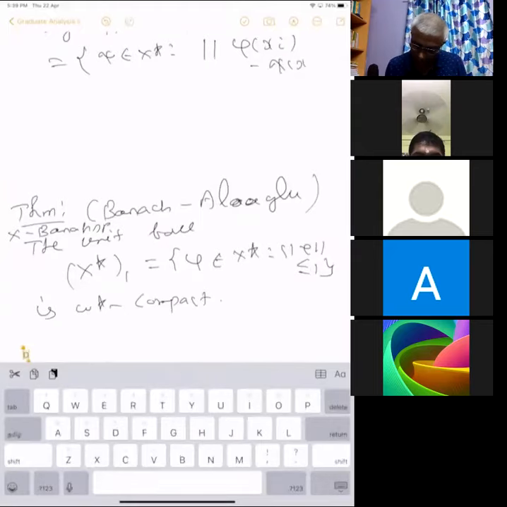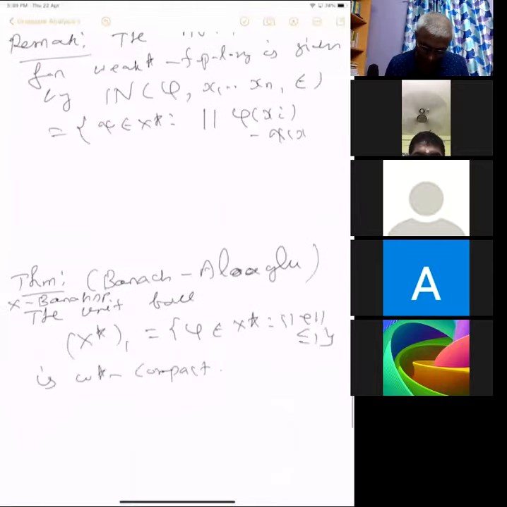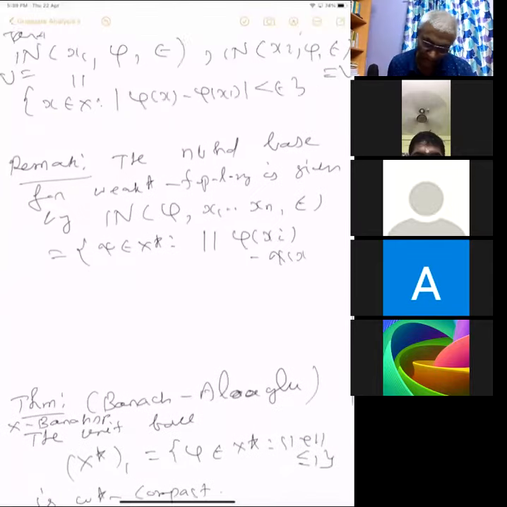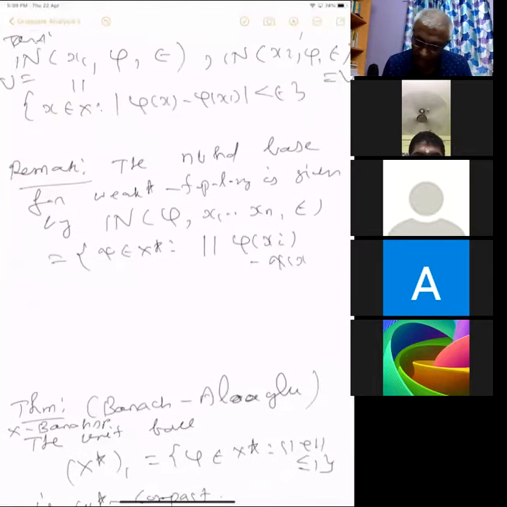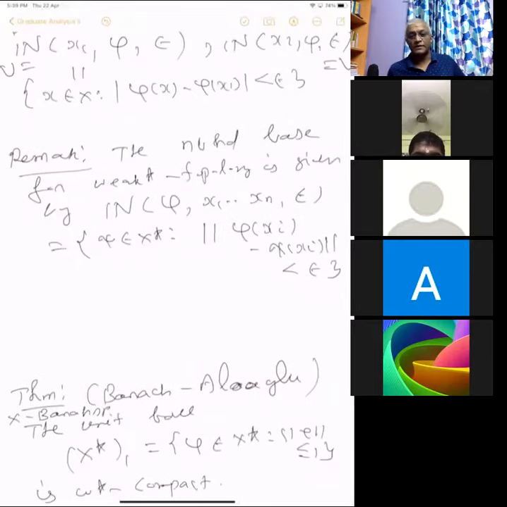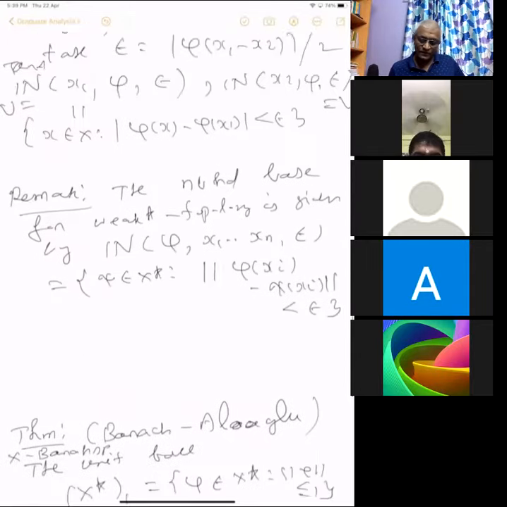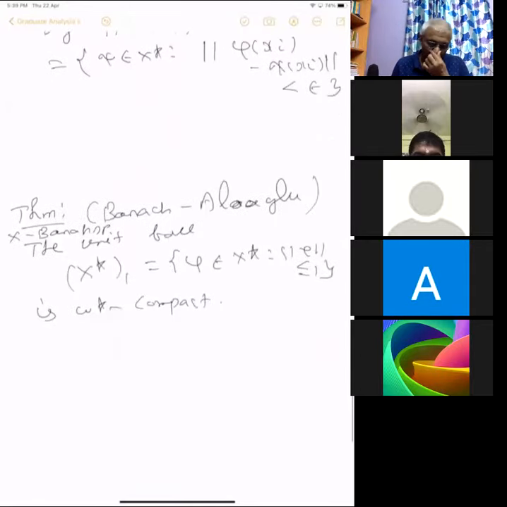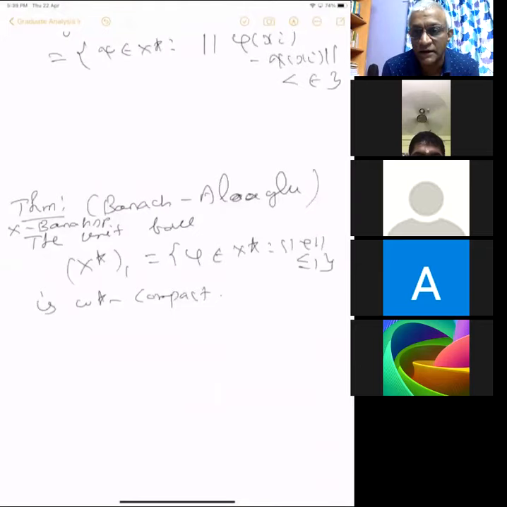Good. But here also it has gone. The norm of phi(xi) minus a(xi) is less than epsilon. So this gives the neighborhood basis for weak star topology. Okay. Now we want to prove that the unit ball of the dual space is compact in the weak star topology.